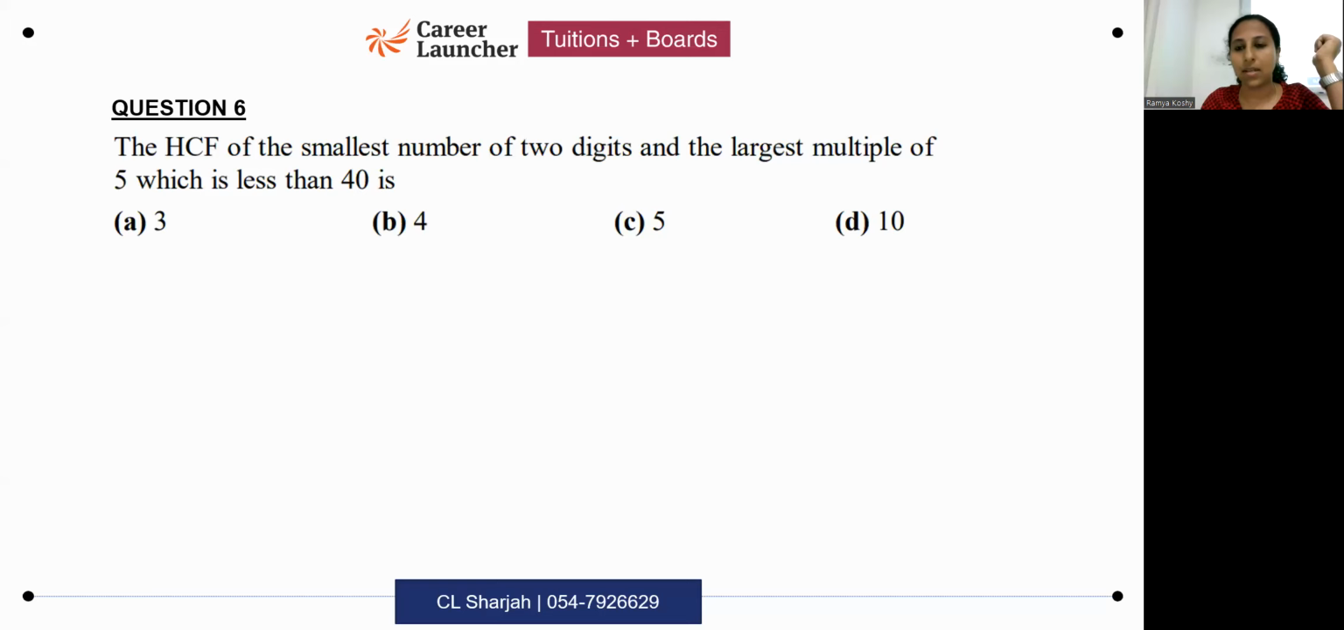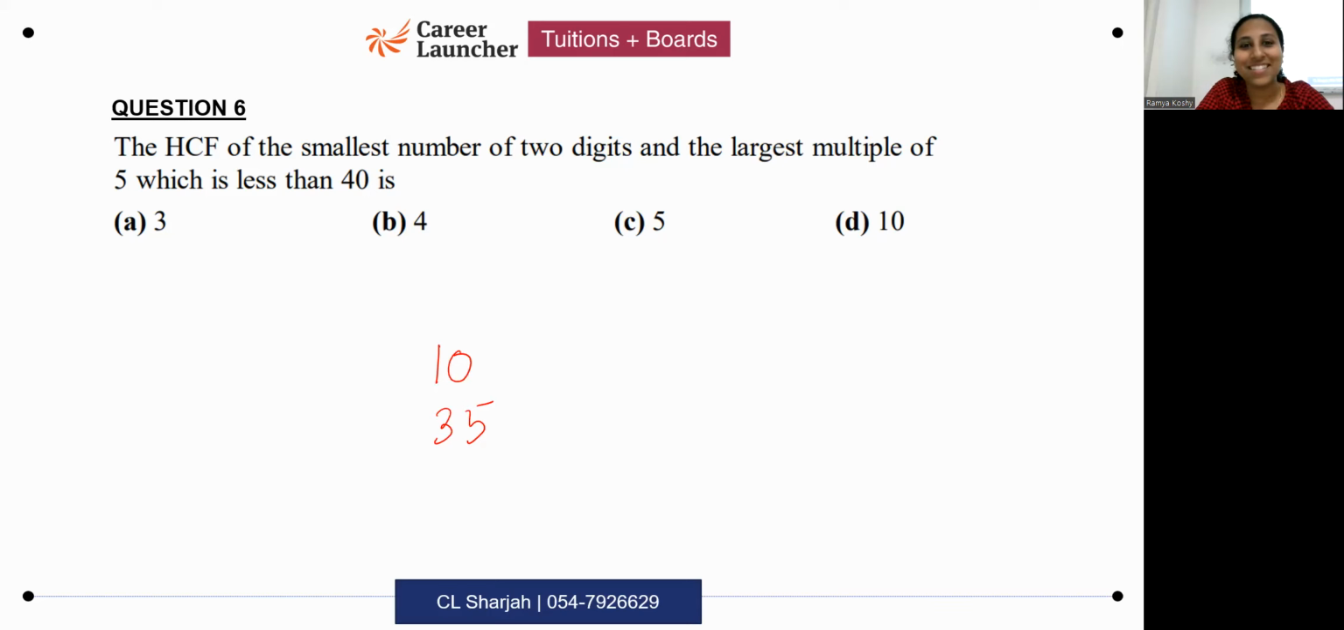Okay, I've got some answers in chat. What are your answers? Okay, HCF of the smallest number of two digits. Smallest number of two digits is what? 10. And the largest multiple of 5, which is less than 40. 35. I remember this question was asked in an earlier paper, and some of you took the largest multiple as 40 only. Please read the question carefully.